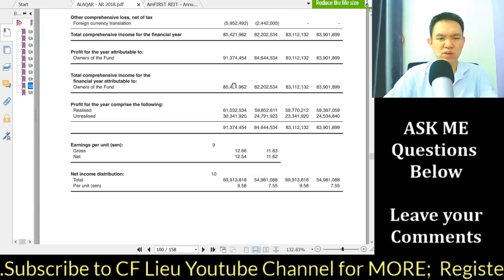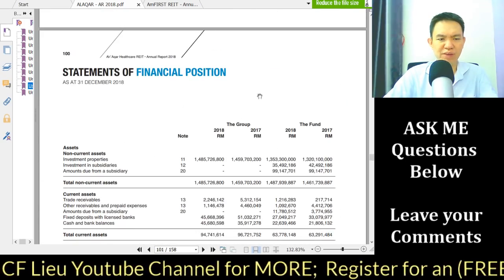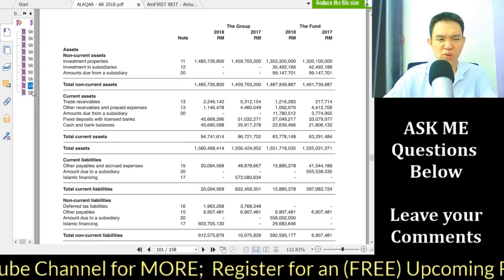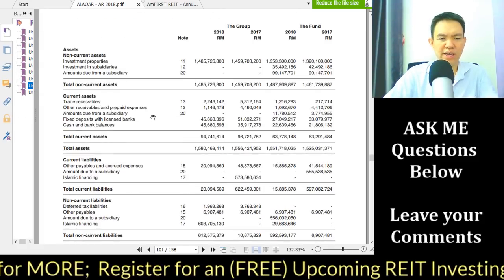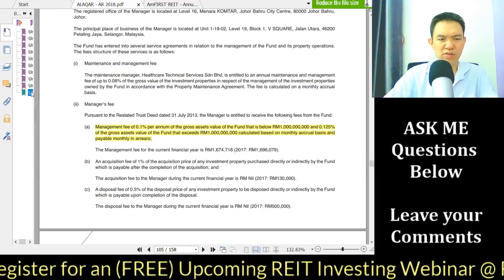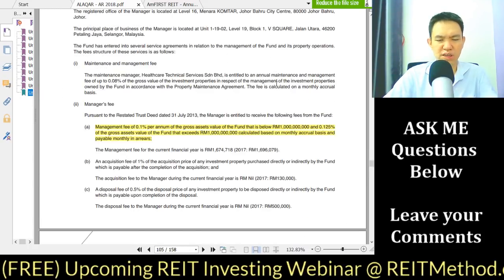Okay, so the important section is always the comprehensive income, also what we call the asset and liability statement of financial position. You can see the asset over here. What else? What else is important? This one is a little shorter.